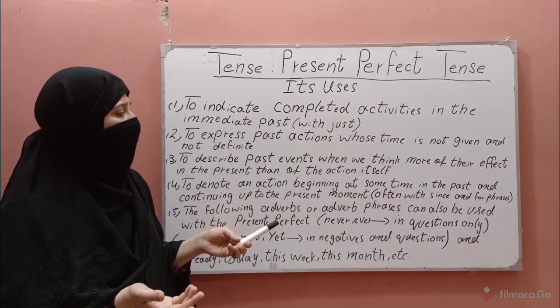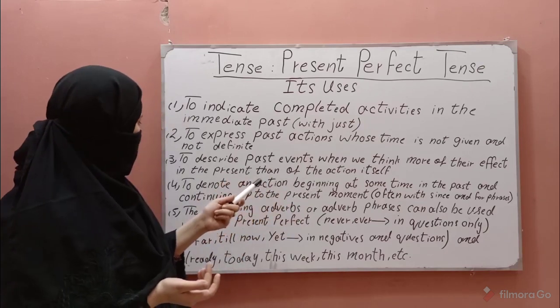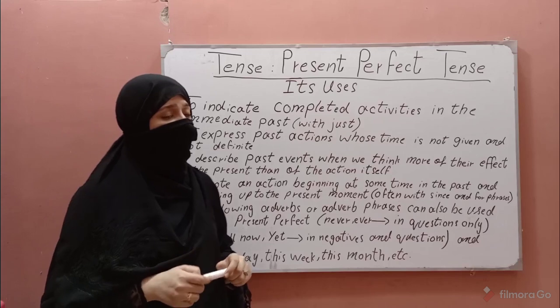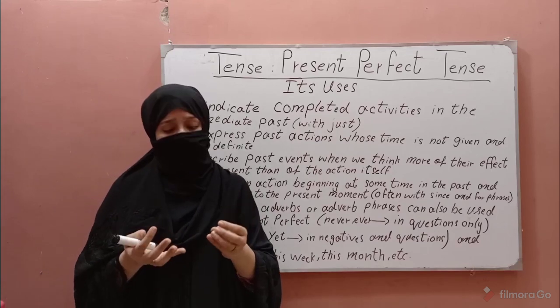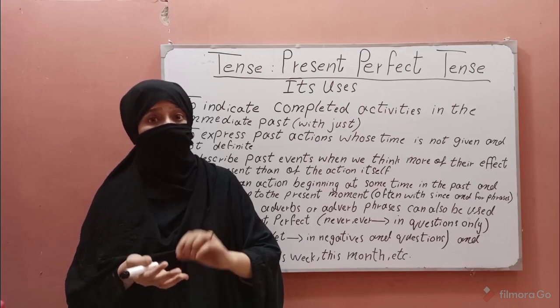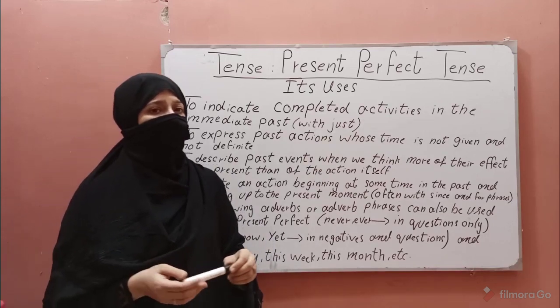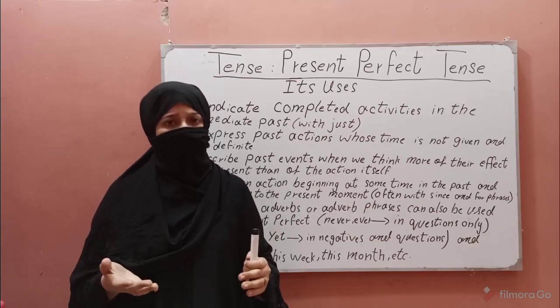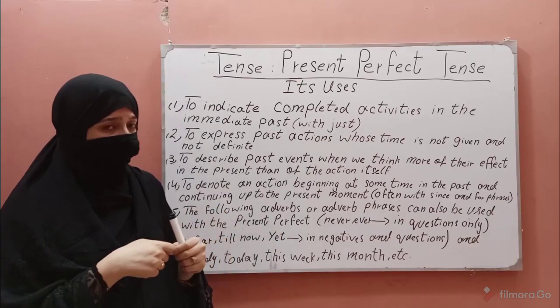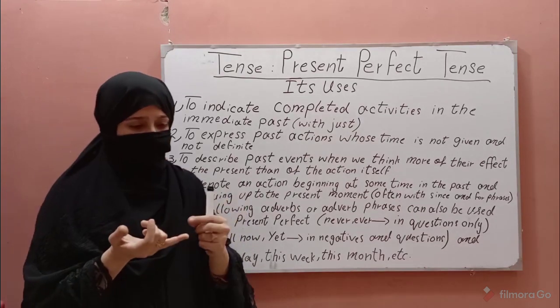What is the more effect? The more effect in the present than of the action itself is that I got my finger cut, now it is bleeding. It is more effect, now it is bleeding. And in the other example, I have finished my work, the more effect in this sentence is that now I am free.